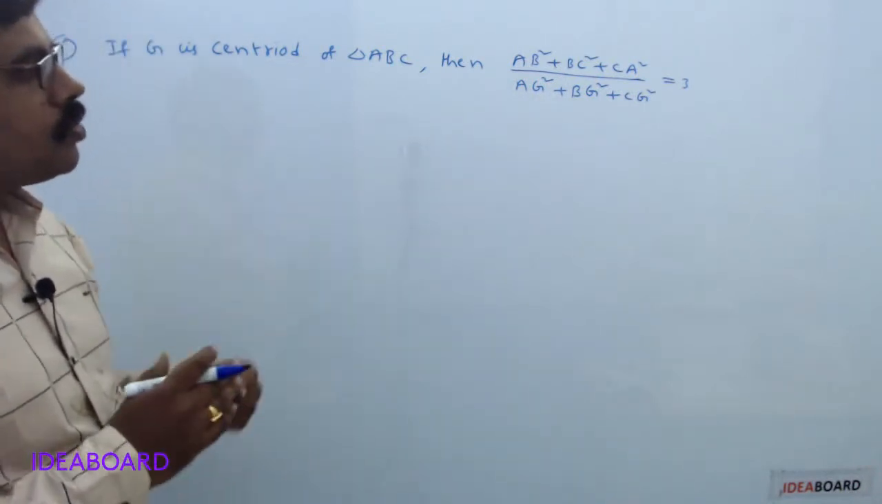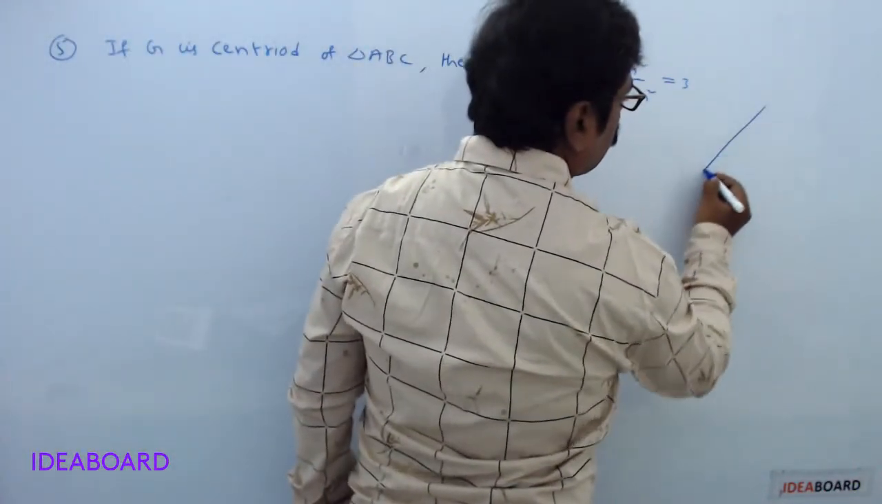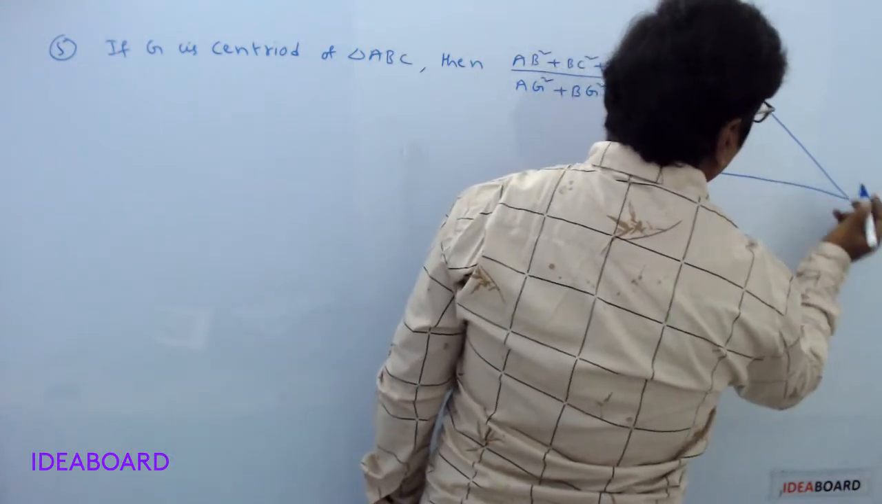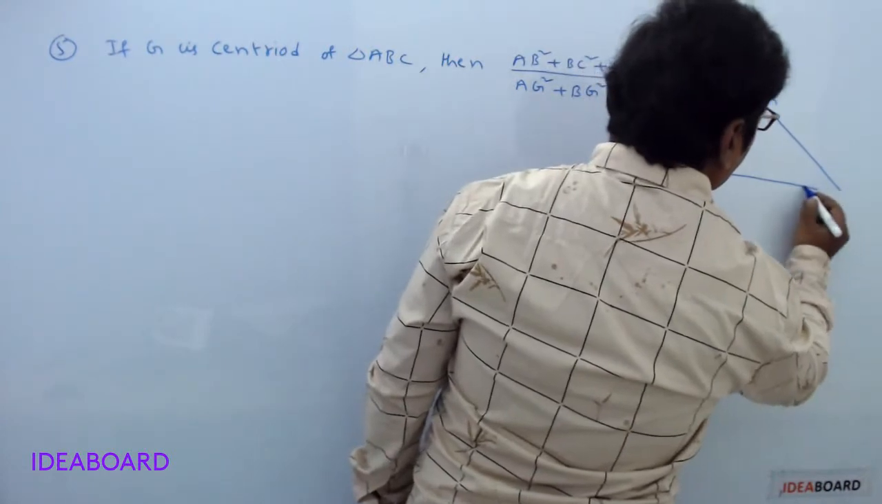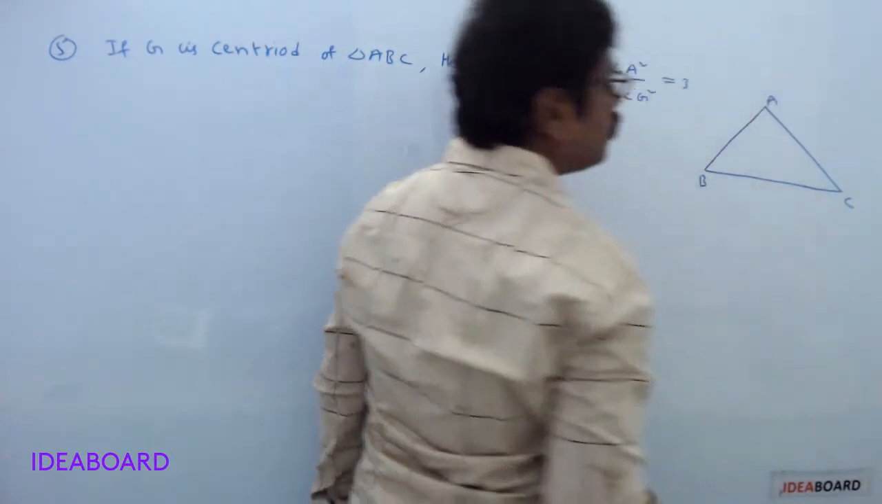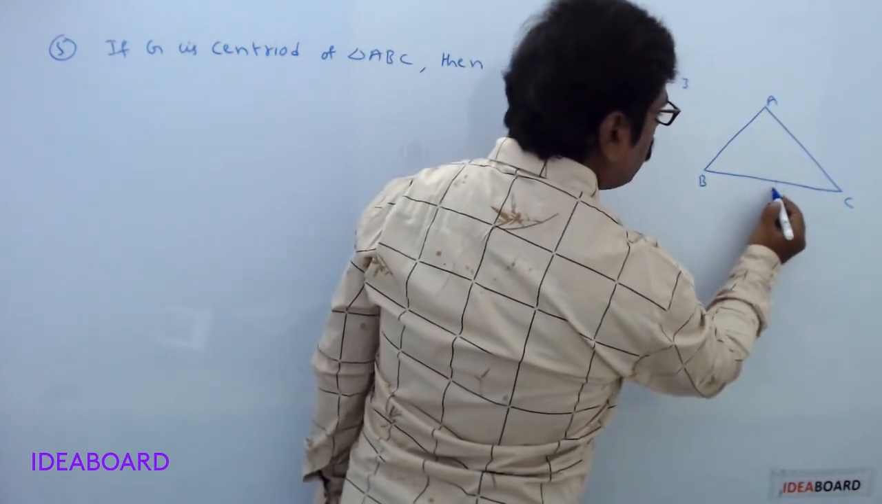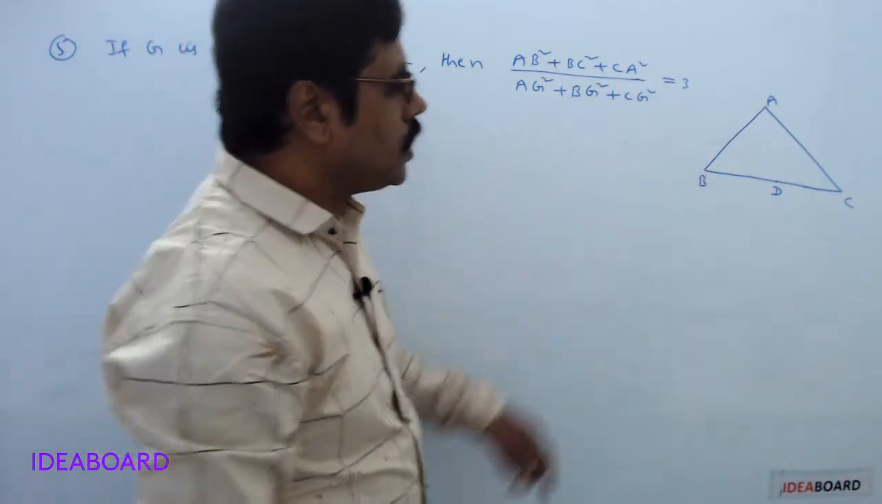Now come to the proof of this formula. First draw the triangle ABC. A, B, C. Suppose D is the midpoint of the side BC. Now join the points A and D.